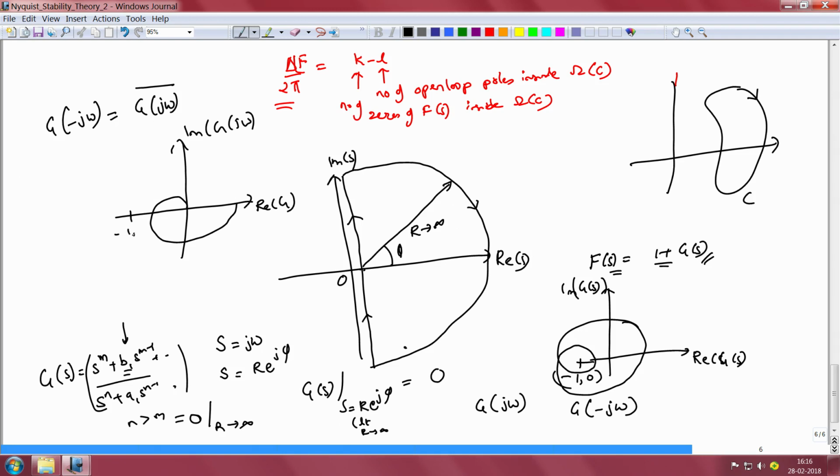It might or might not encircle the point -1, 0, and it will collapse to the origin, because all the points on this D-shaped curve would get mapped to the origin in the g of s plane, and for points on the negative imaginary axis, the curve would simply be a reflection of this curve about the real axis. So we can easily complete the entire Nyquist plot if we simply evaluate it for omega going from 0 to infinity. And this curve g of j omega for omega going from 0 to infinity is called the Nyquist plot.